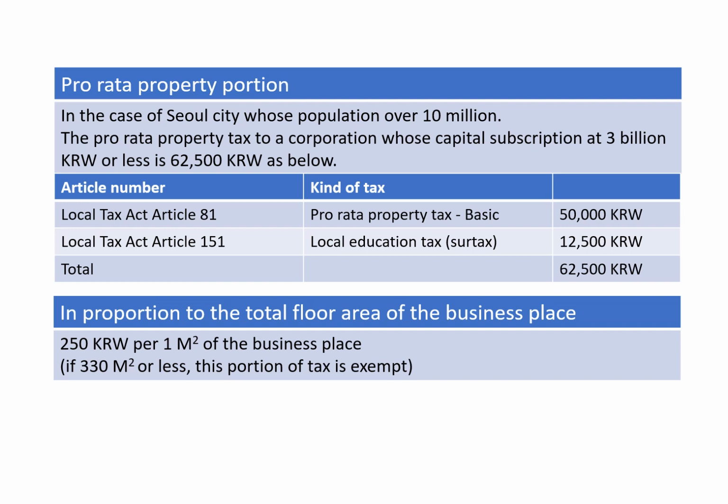And then there is the second item, in proportion to the total floor area of the business place. Basically, it is 250 Korean won per 1 square meter of the business place. But there is an exception. If the business place is 330 square meters or less, this tax is exempt. 330 square meters is 100 pyeong. Pyeong is a Korean area unit, where 1 pyeong is 3.3 square meters. In Korea, the pyeong is widely used.